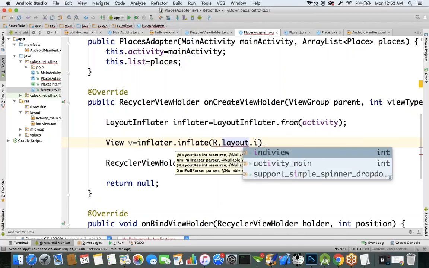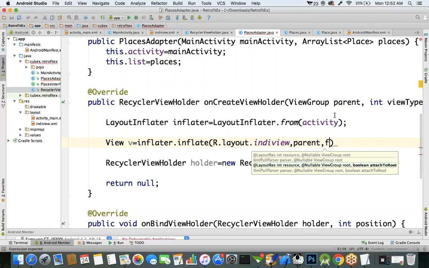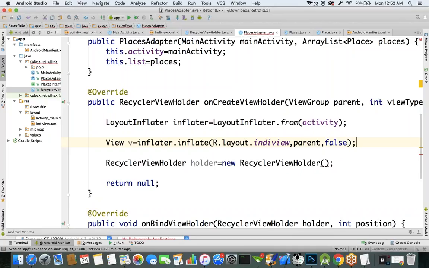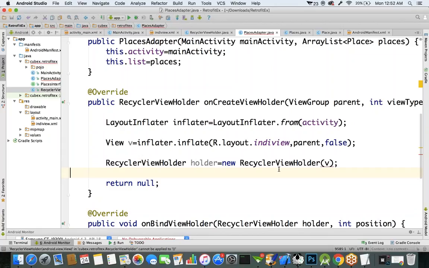R.layout.individual_view is the XML. The second parameter is a view group, which we already get as input, so let's specify the parent object. The last parameter is a boolean type, let's make it false. Now the input parameter for this recycler view holder is the view object.